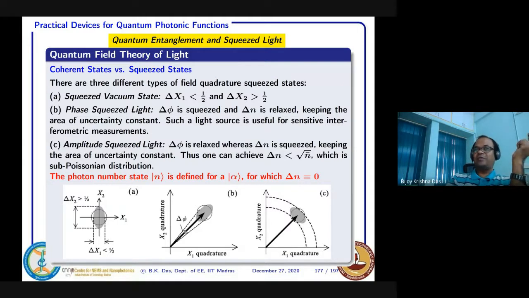That type of light source, if you design, is called phase squeezed light. Phase squeezed light is very, very important for interferometric experiments. In interferometric experiments, phase is very important. If your phase fluctuation is more, your fringe pattern, everything will be washed out. That's why in the LIGO experiment, the gravitational wave measurement, normally an interferometric setup is used.